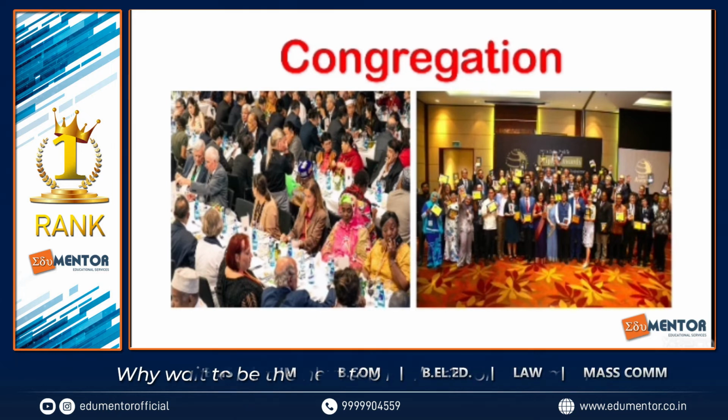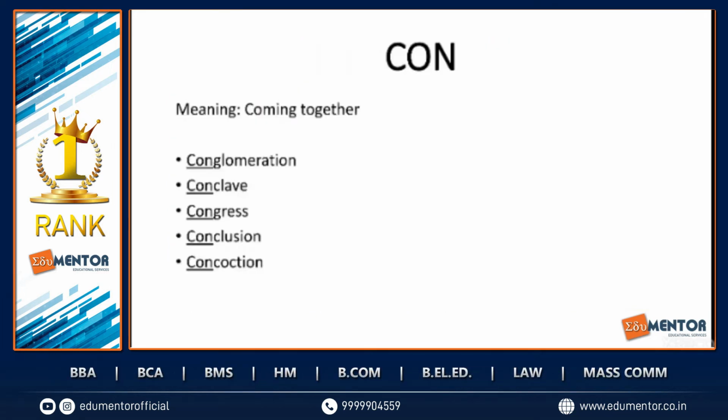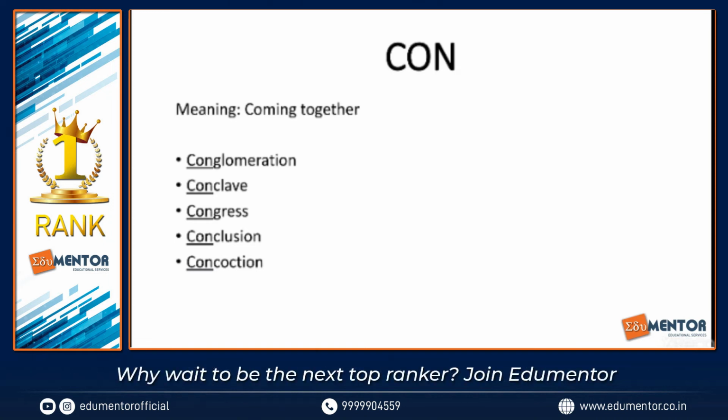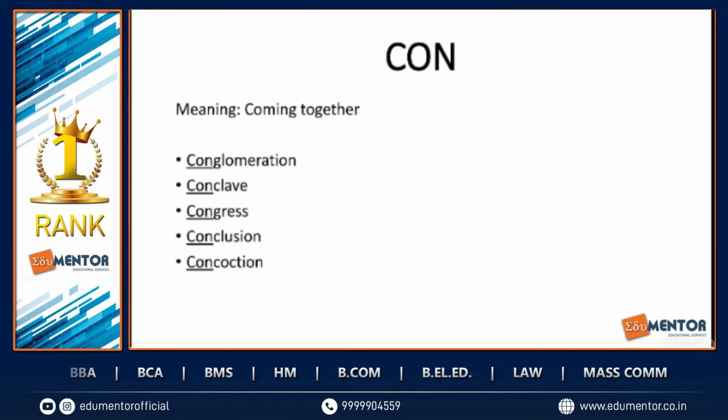Now, moving from this slide, based on our understanding of the root word con, we can bring into discussion other words which also have the same root word. Like in this case, we have conglomeration, we have conclave, we have congress, we have conclusion, we have concoction.